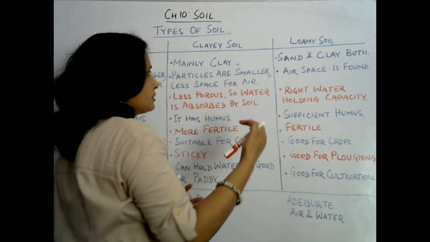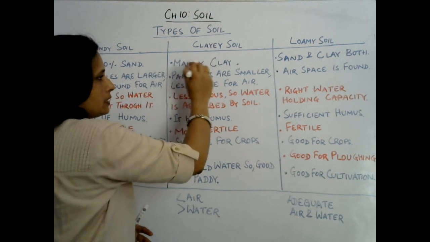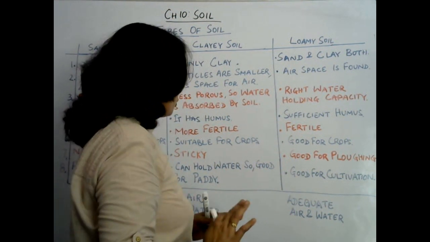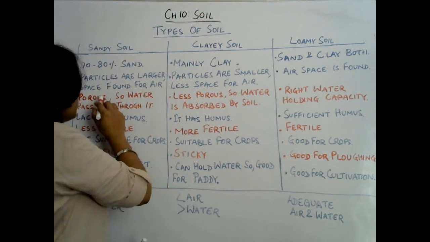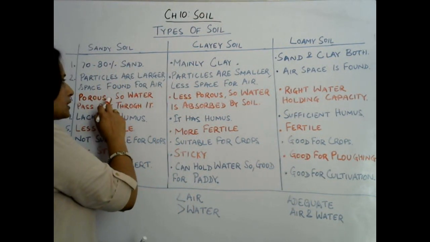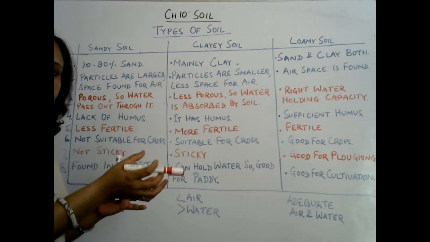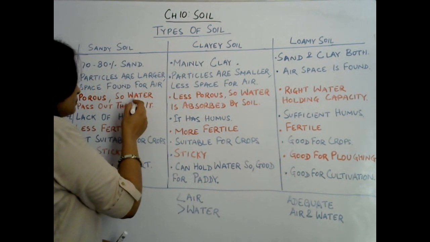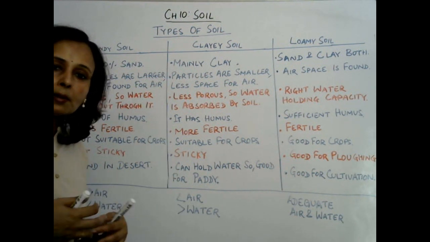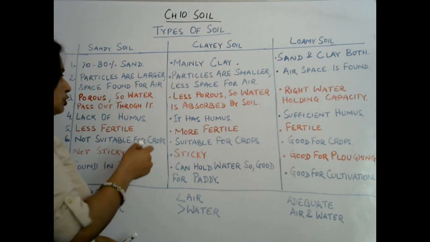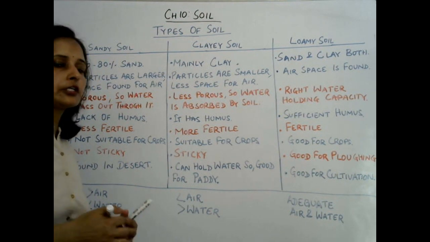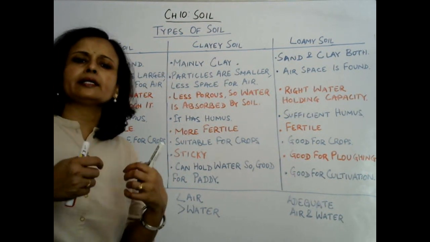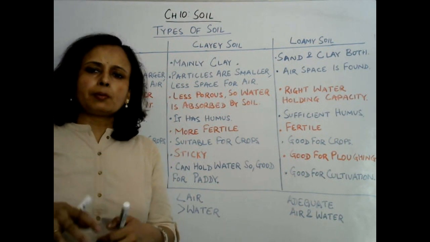And loamy soil, as we know, has both characteristics, so a sufficient amount of air is found in loamy soil. Okay, now the next point is porous. Because the particles are greater in size, it is porous, and that means it will allow water to pass through it. Water can percolate through sandy soil. It can't hold water, but it allows it to pass out through it.